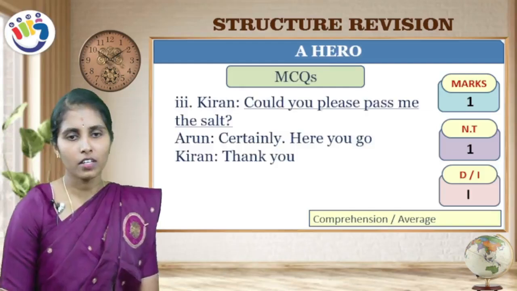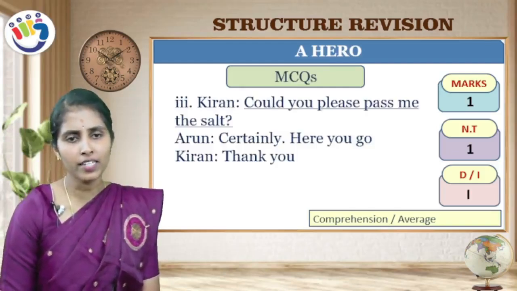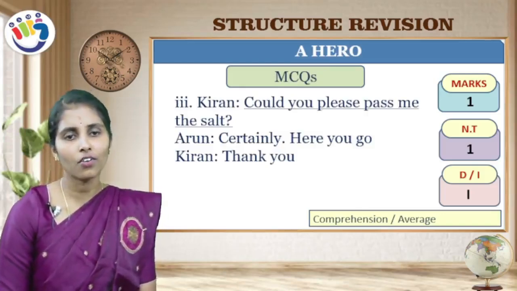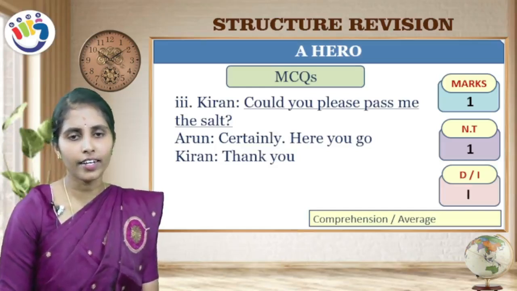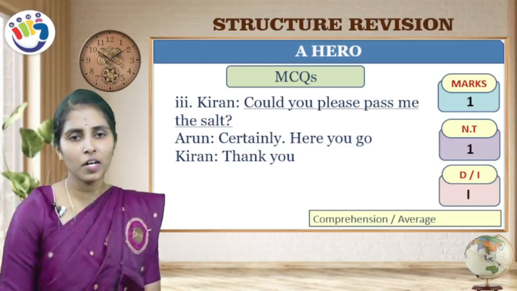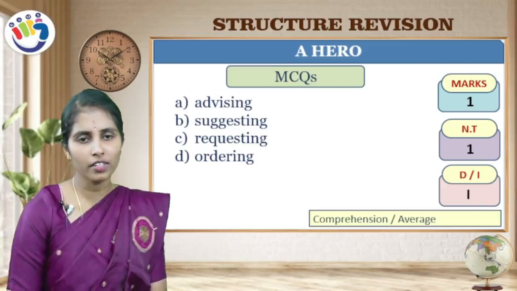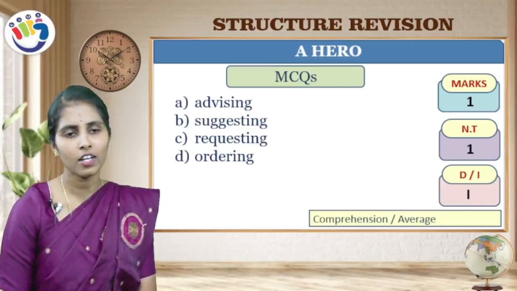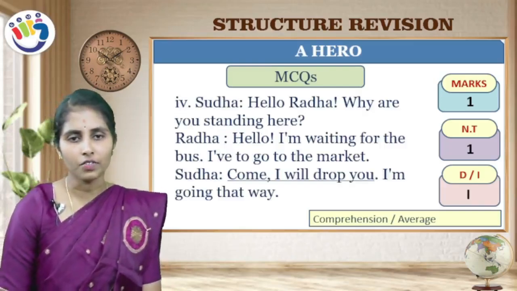So the next question. Kiran: "Could you please pass me the salt?" Arun: "Certainly. Here you go." Kiran: "Thank you." Children, which is the underlined sentence? "Could you please pass me the salt?" Advising, suggesting, requesting, ordering. In that sentence you can observe "please." So it is requesting.